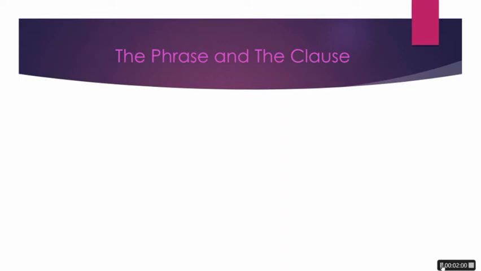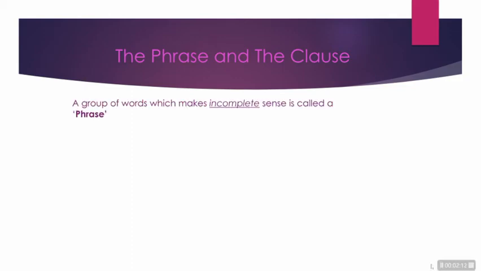Let's learn what is a phrase. A phrase can be defined as a group of words which makes a sense but not complete sense. That is, a group of words which makes incomplete sense is called a phrase. It will be incomplete. Let's look into an example. The first one is, he has a chain of gold. And the second one is, Humpty Dumpty sat on a wall.